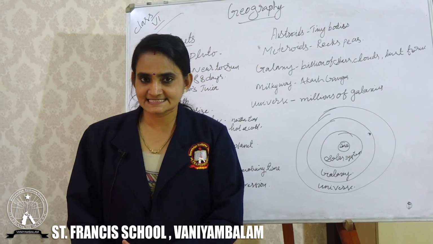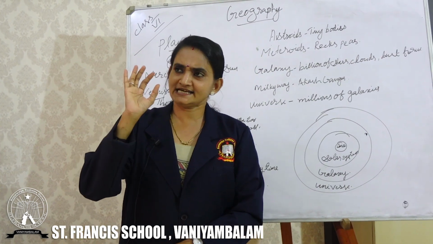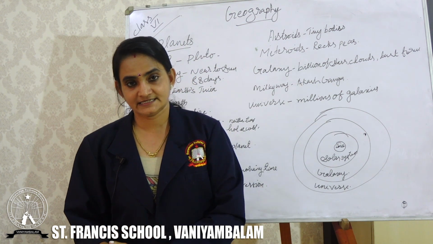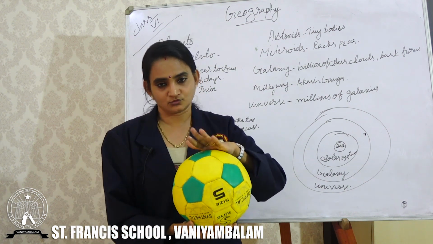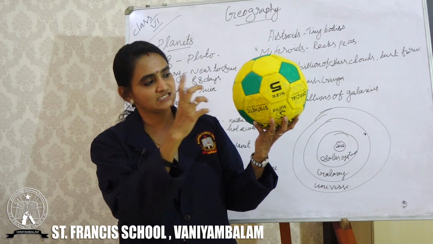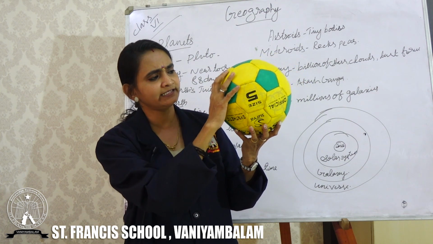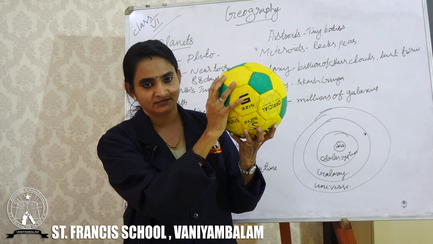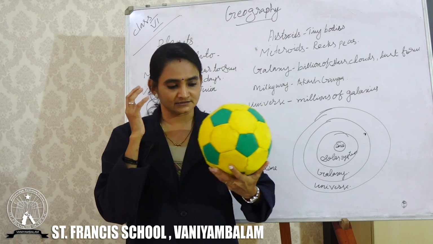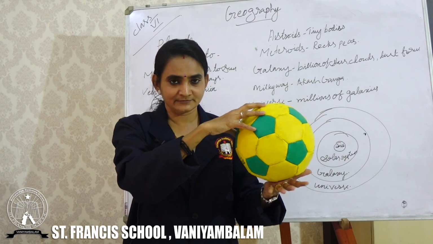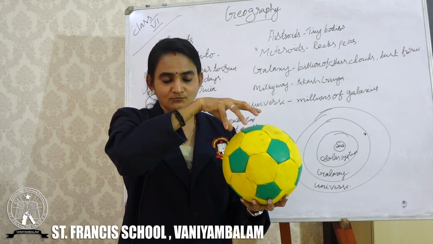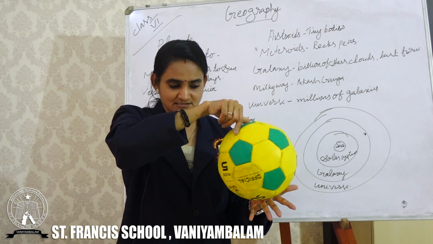Okay, so as I said, whenever we are watching the moon, we can see only one side of the moon always, isn't it? Why is that? I will tell you. See, now suppose it is a moon. Okay, so I am standing here and watching this moon, and I can see only this side always. We know that it is surrounding the Earth, isn't it? At the same time, it is also spinning on its own axis.